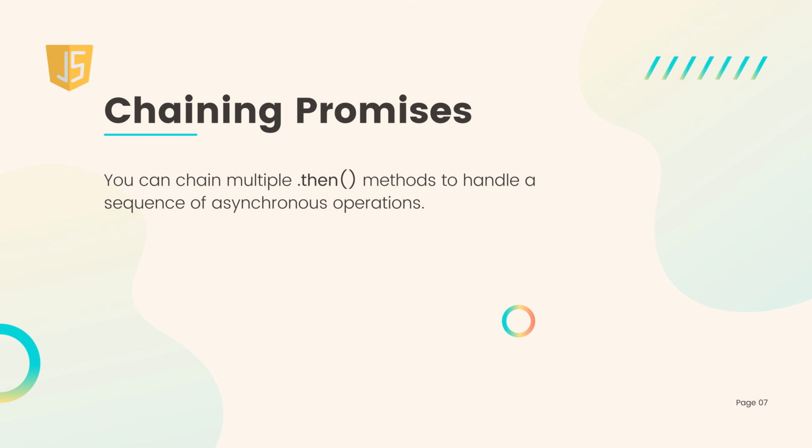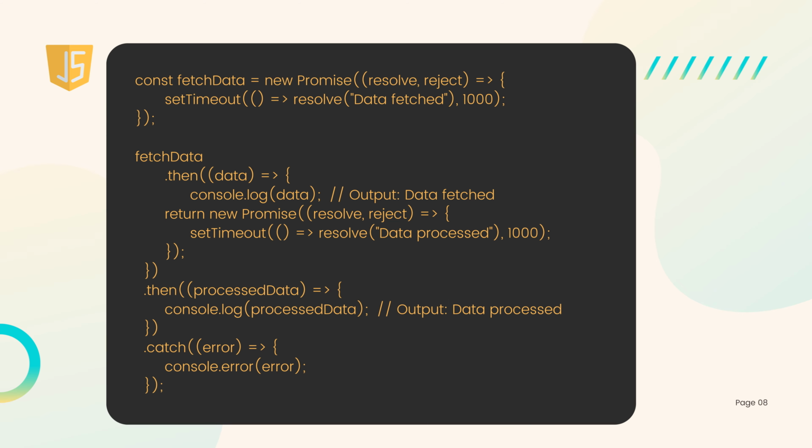Chaining promises. You can chain multiple .then methods to handle a sequence of asynchronous operations. Example code.